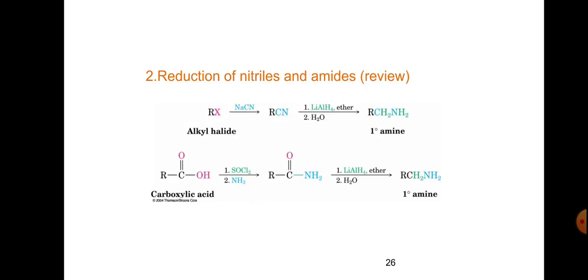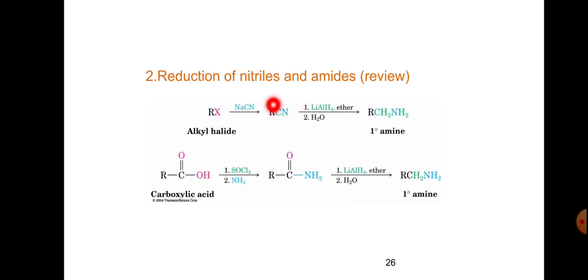And the second method is reduction of nitriles and amides. So here alkyl halide RX, treated with sodium cyanide NaCN, forms RCN.